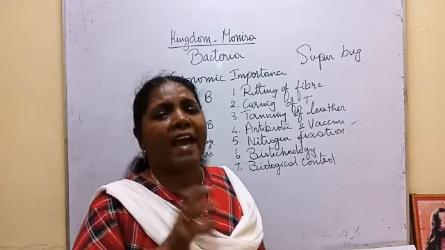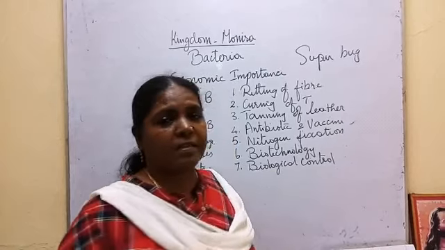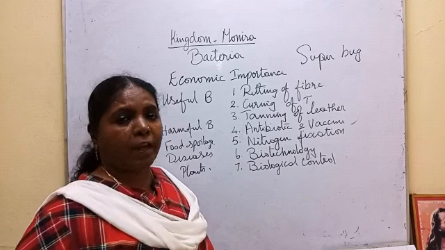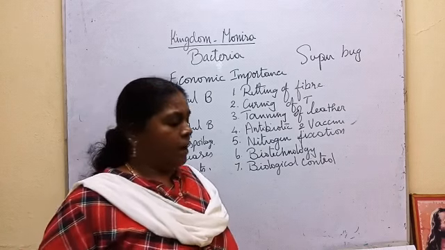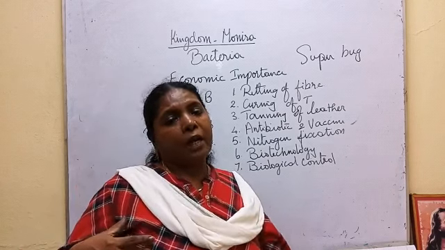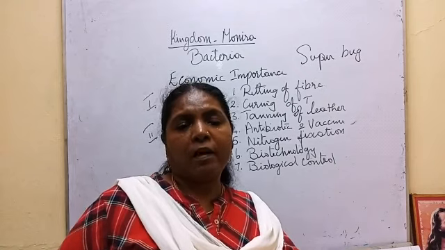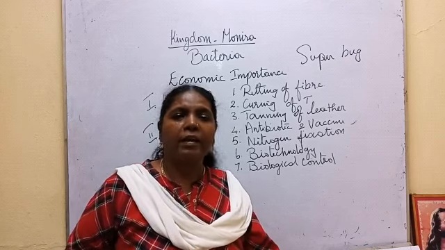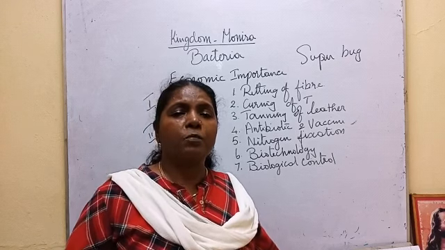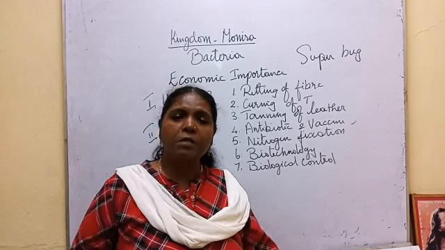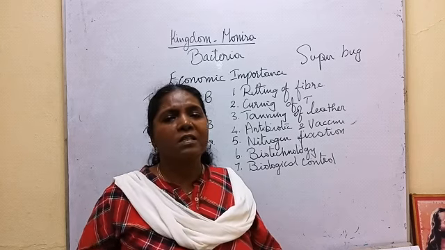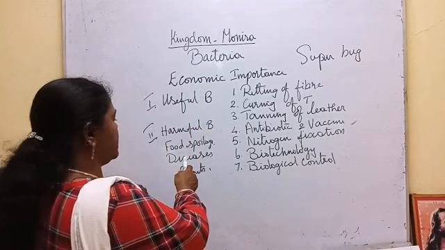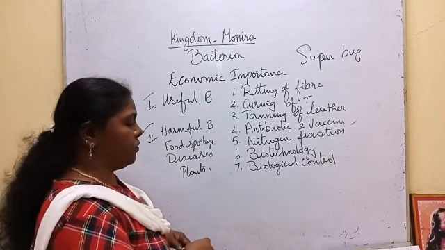Okay, so citrus canker is a bacterial disease. Then in animals, it causes diseases, and in human beings, typhoid caused by Salmonella typhi bacteria, cholera caused by Vibrio cholerae, it's a bacteria. Okay, all these diseases are caused by bacteria. So it causes diseases and food spoilage.